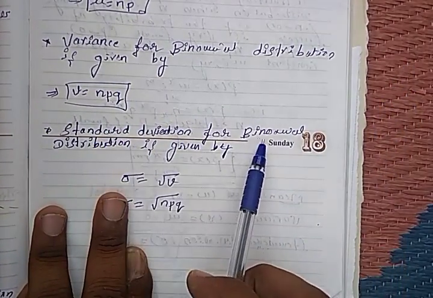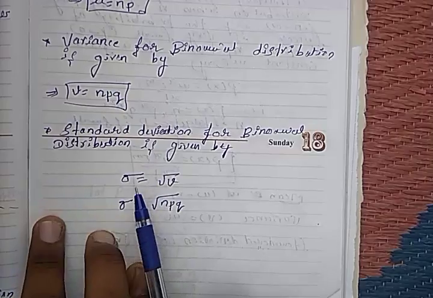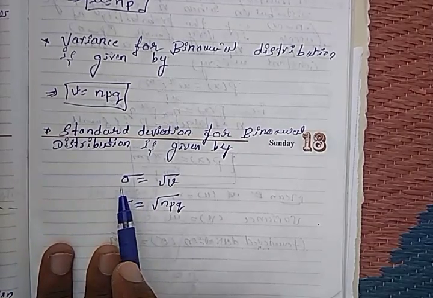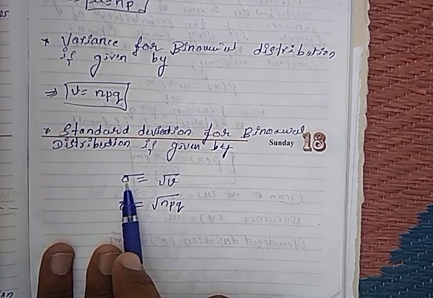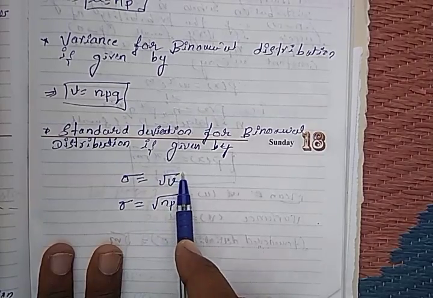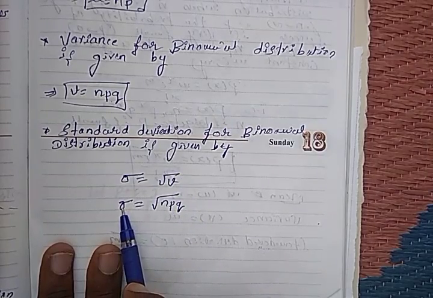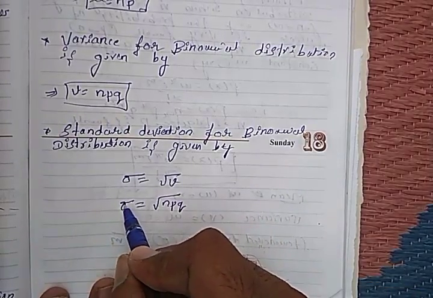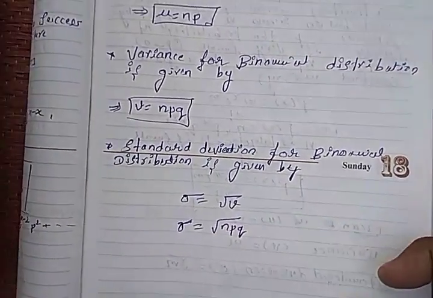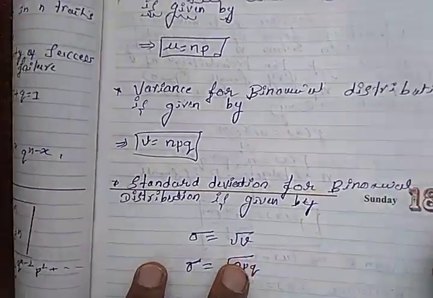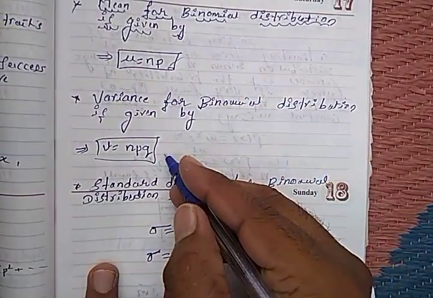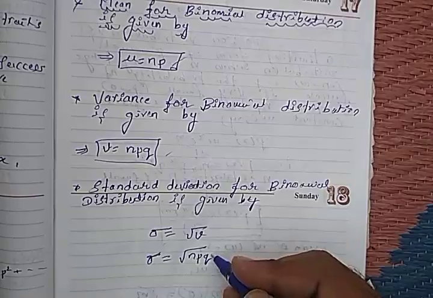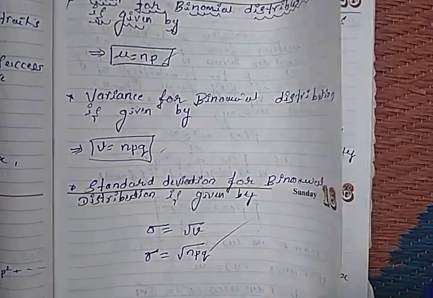The standard deviation is the square root of the variance, that is sigma = root npq. Mean of binomial distribution is np, variance is npq, standard deviation is root npq.